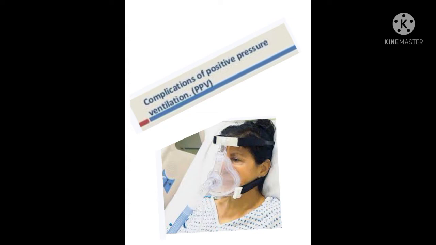It is also possible that pressure changes within the thorax are associated with decreased release of atrial natriuretic peptide, which also causes sodium retention. Mild water retention is also associated with PPV. Less insensible water loss occurs through the airway because ventilator-delivered gases are humidified with body temperature water. In addition, as a part of the stress response, release of antidiuretic hormone and cortisol contributes to sodium and water retention.